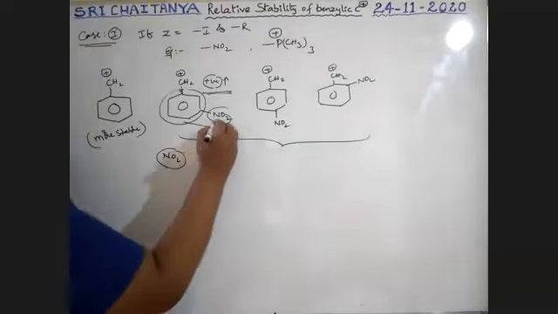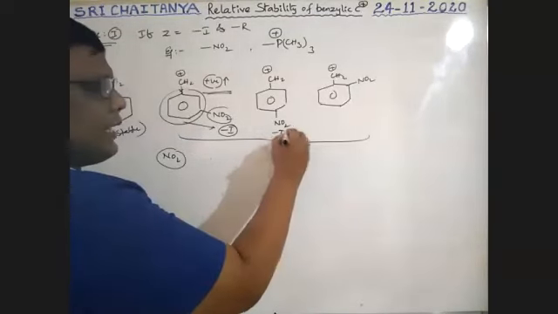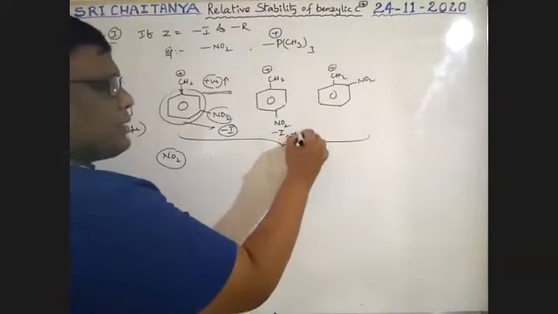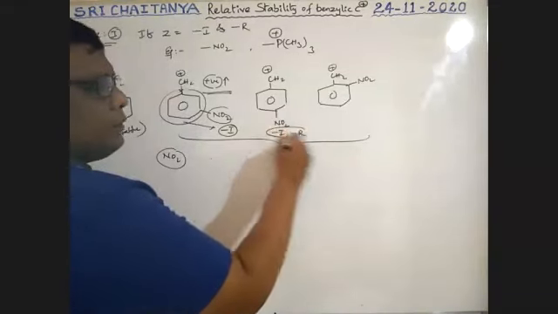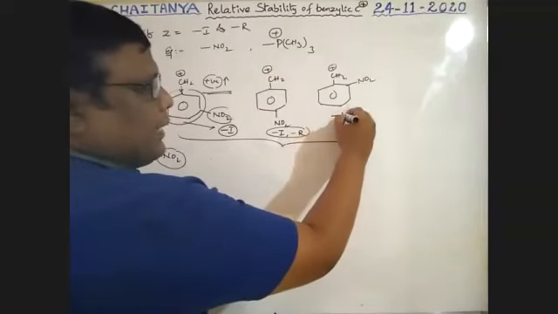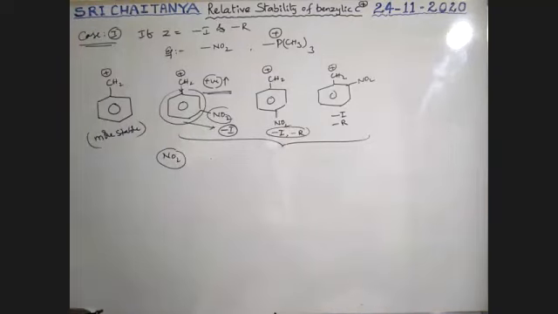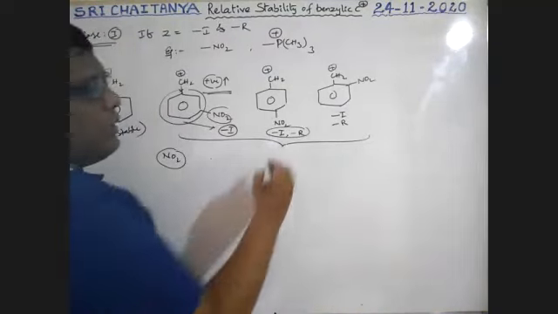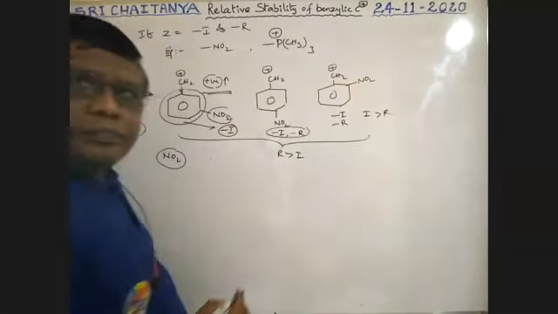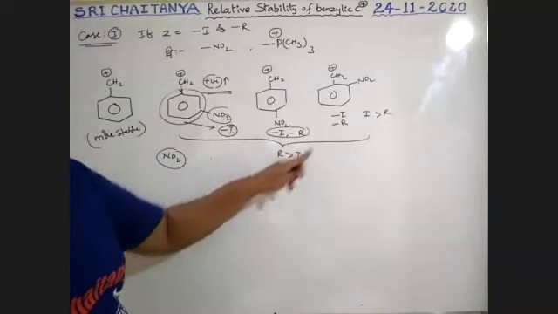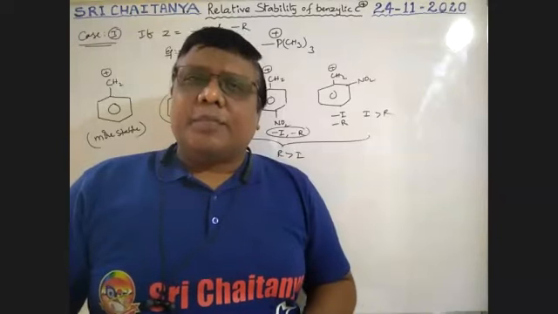See here, boys, here only the minus I effect operates. Here minus I and minus R operate. Next, here also minus I and minus R operate. No doubt, here R is greater than I, and here I is greater than R. This matters for our stability explanation.